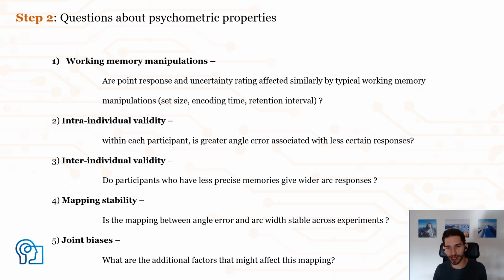Less precise participants have to give wider arc responses. Then we want to establish whether this mapping between the two procedures is stable. Does it transfer from one type of experiment to another? Finally, are the two procedures affected by similar biases? Today, I'll focus on the first four questions, but I'm happy to answer questions about the fifth one as well.